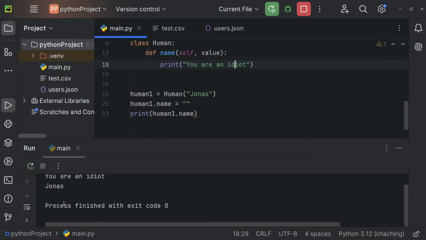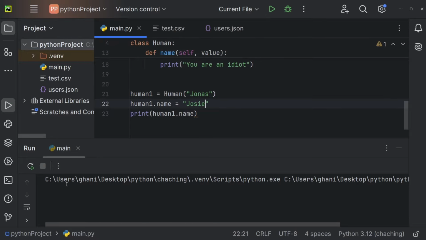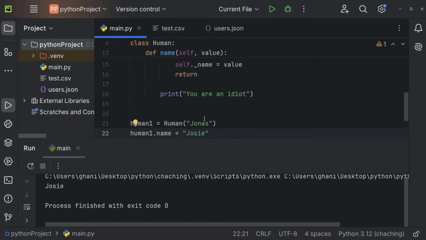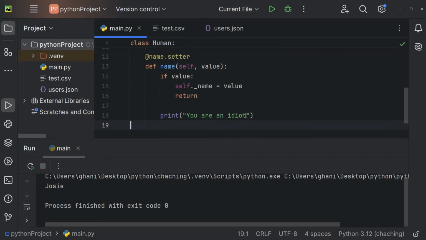Let me print this, and we can see we're getting "you are an idiot", because of course the name is not valid. If I add Josie once again though, then we get Josie right here. So let's also create another setter so you really understand how this works, and probably also another getter.